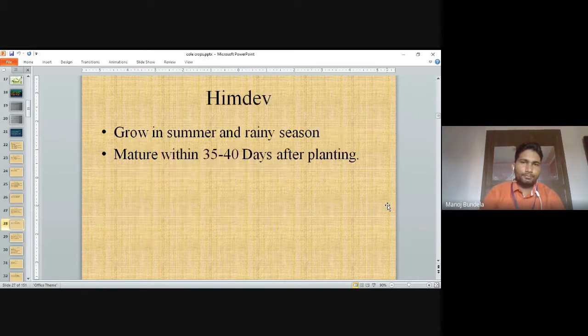Himlata. Himdev. It is grown in summer and rainy season. It matures in 35 to 40 days after planting.